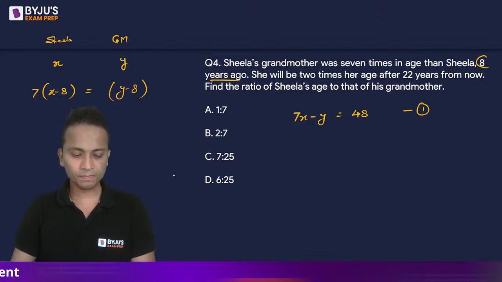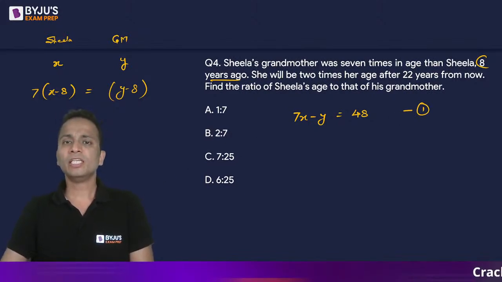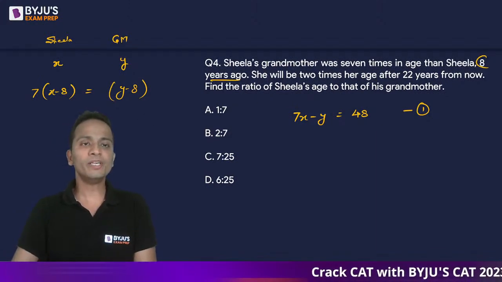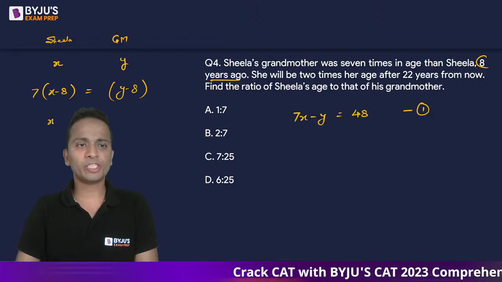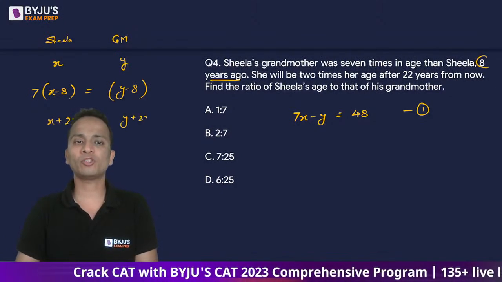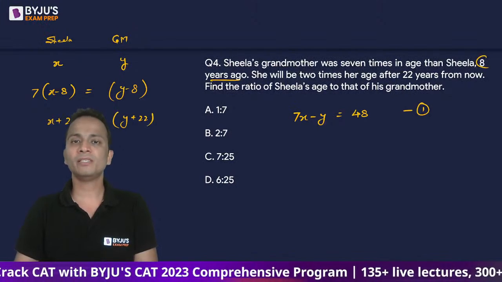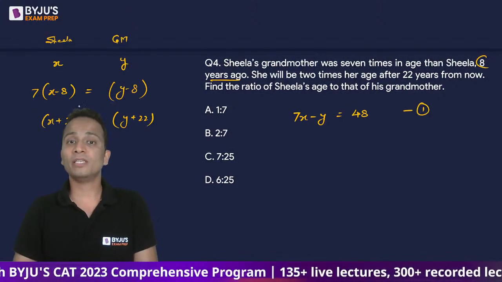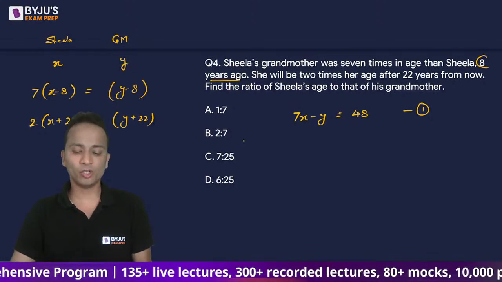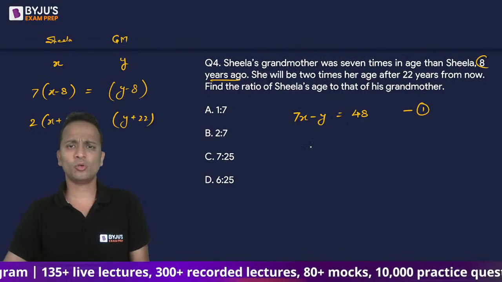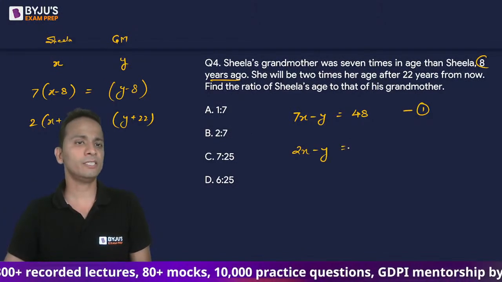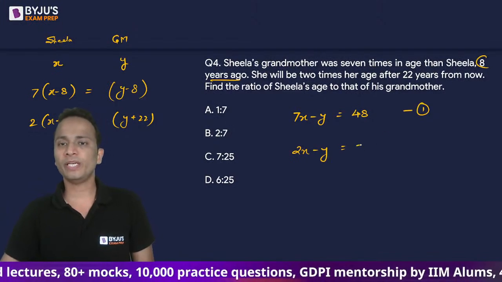All right. Second equation, she will be 2 times her age after 22 years from now. So 22 years from now, Sheila will be x plus 22, grandmother will be y plus 22, and grandmother will be twice the age of Sheila after 22 years, right? So let's simplify the second equation also. 2x minus y is equal to minus 22.